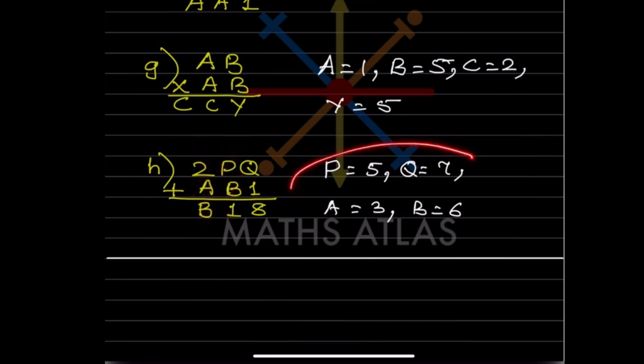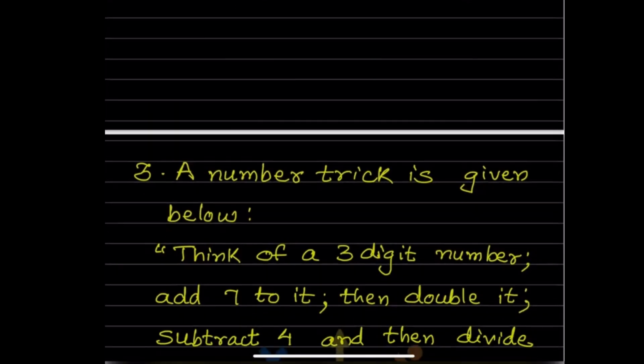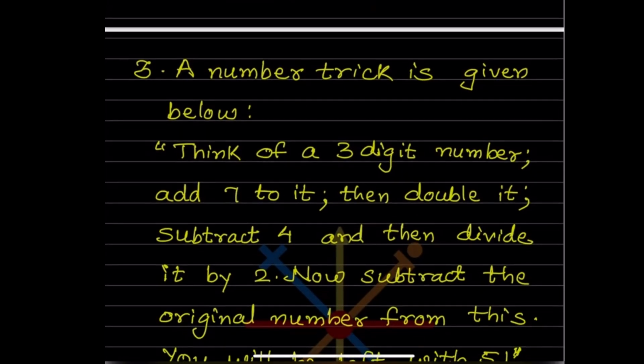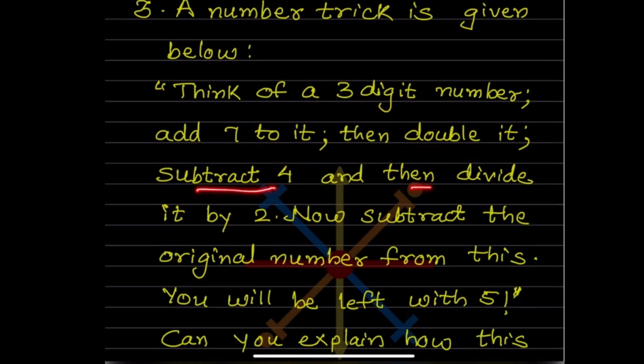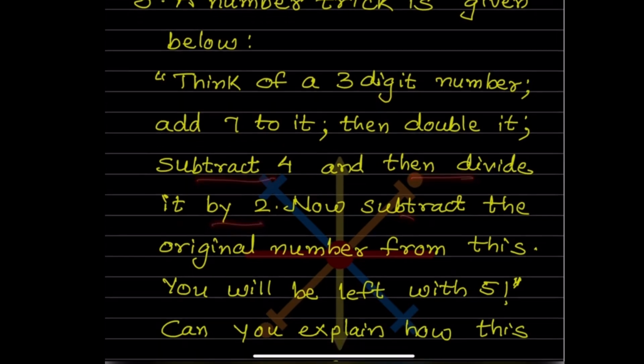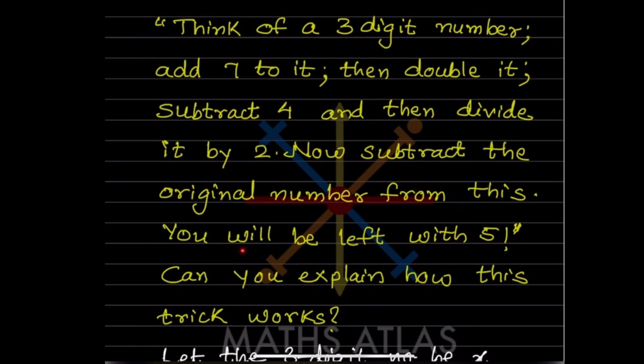So this is the answer written over here. A number trick is given below. Now see, think of a 3-digit number. Add 7 to it, then double it, subtract 4 and then divide it by 2. Now subtract the original number from this one. You will be left with 5. Can you explain how this trick works?